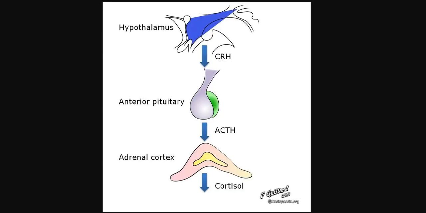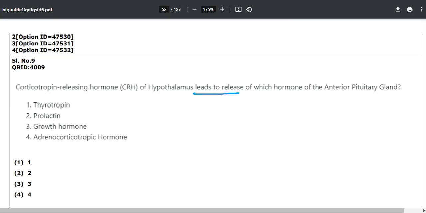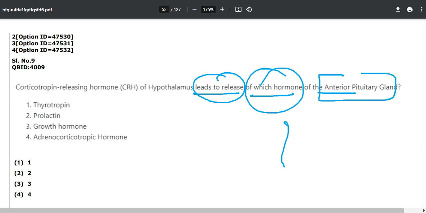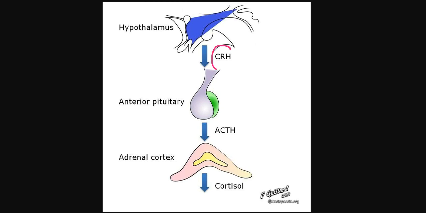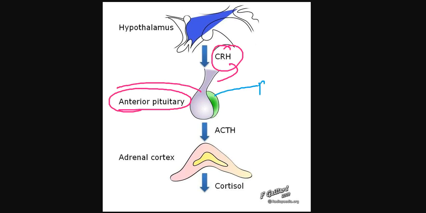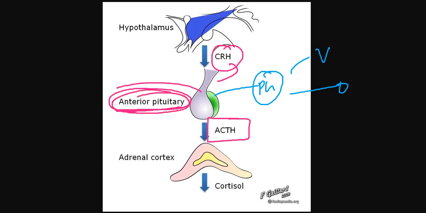Now I know CRH is released from our hypothalamus, then leads to release of which hormone of the anterior pituitary gland, that means our APG. This CRH is leading towards your anterior pituitary. This is the anterior one and that is the posterior one where we release vasopressin and oxytocin. Then it releases ACTH from the anterior pituitary gland.